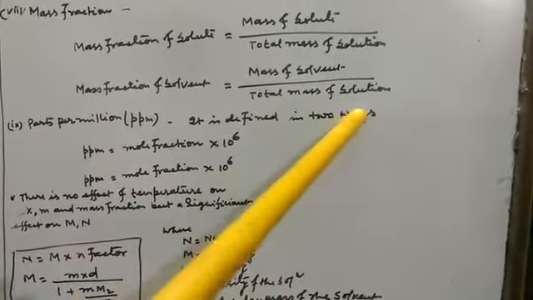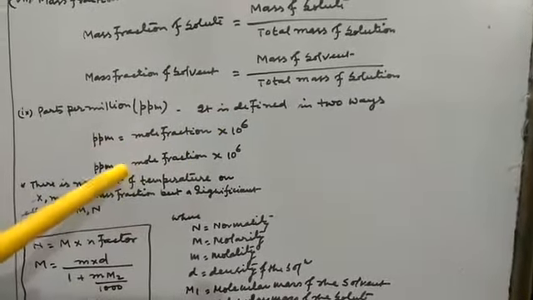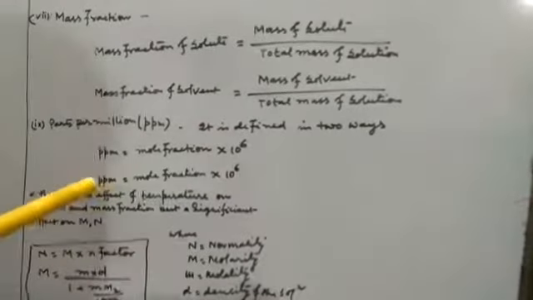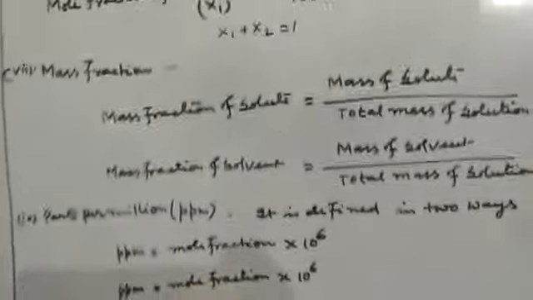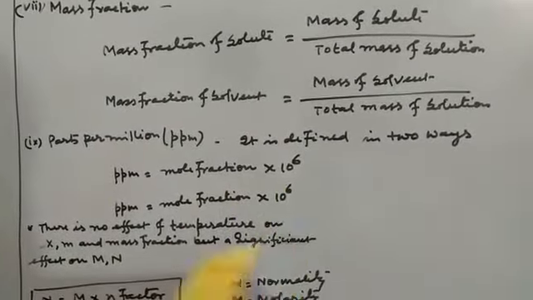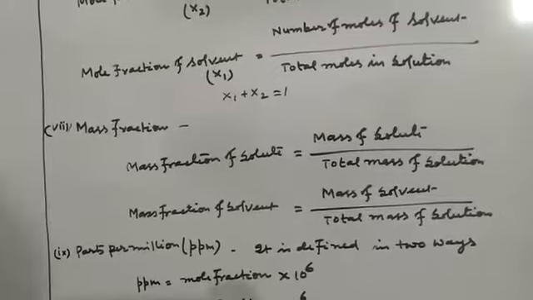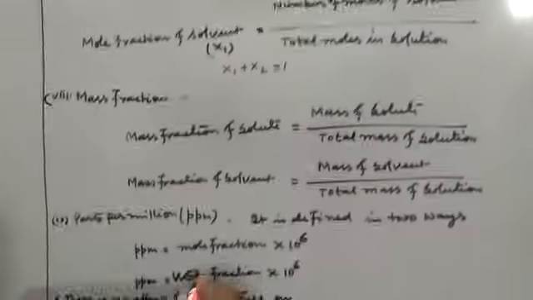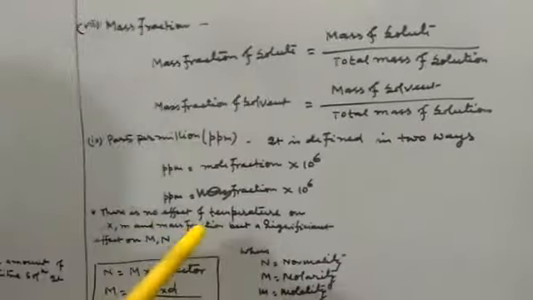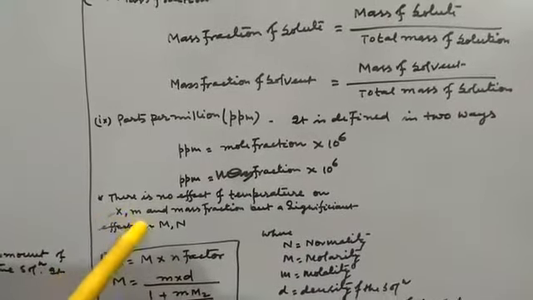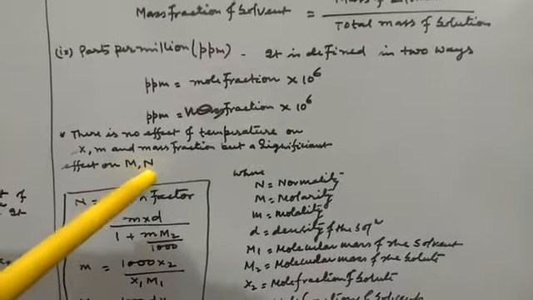It is defined in two ways, that is ppm equal to mole fraction into 10 to the power 6, and it is also expressed in this way, ppm equal to mass fraction into 10 to the power 6. There is no effect of temperature on mole fraction, molality and mass fraction, but significant effect on molarity and normality.